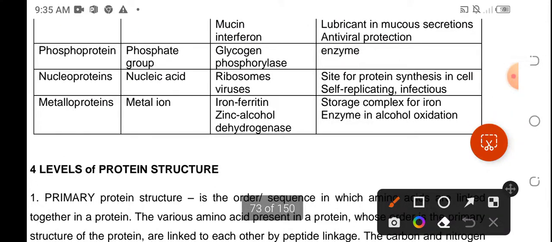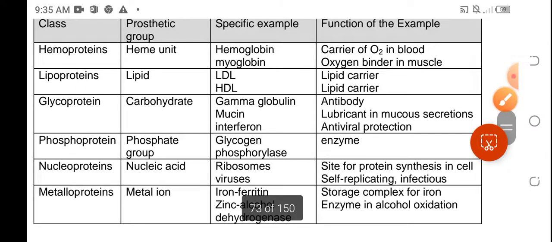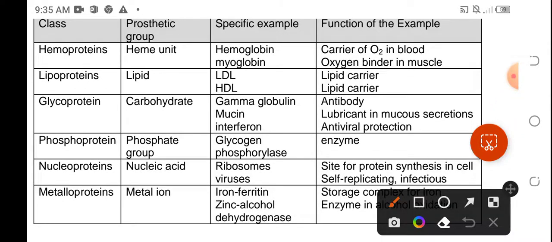Another is the phosphoprotein. The conjugated protein phosphoprotein has a prosthetic group, phosphate group. Okay, an example of this is the glycogen phosphorylase. It ends with ASE, so therefore that could function as an enzyme.